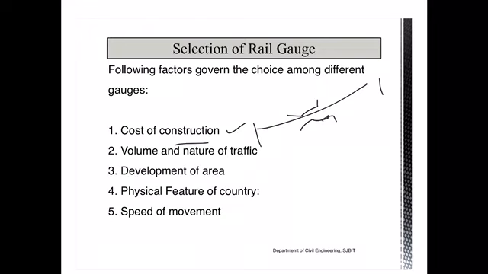So the cost of construction will not increase very much when you change the rail section, but the cost of land acquisition will increase proportionally with the wider gauge. If you want to go for the wider gauge, you need to acquire more land. That will increase the cost of land acquisition, and also the earthwork, the number of sleepers you require, and how much ballast you need to fill. All of these increase when you choose wider gauges.